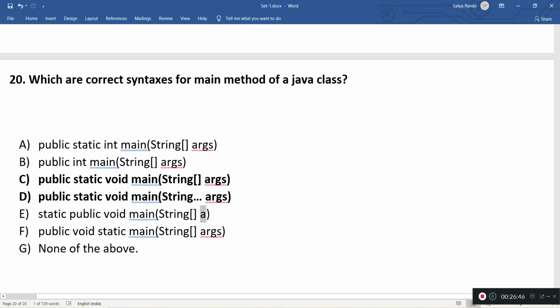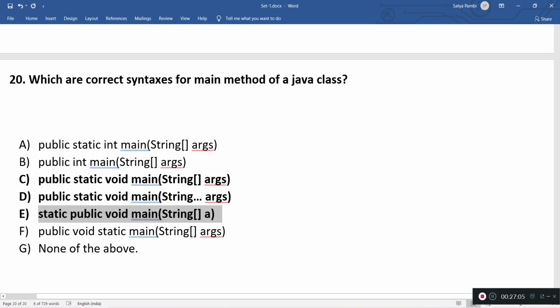No, it doesn't matter. We can give any name. The important part is what type of data we are accepting inside main, which is String array. So this is pretty good, and interchanging also doesn't cause a problem. This will be one of the answers.